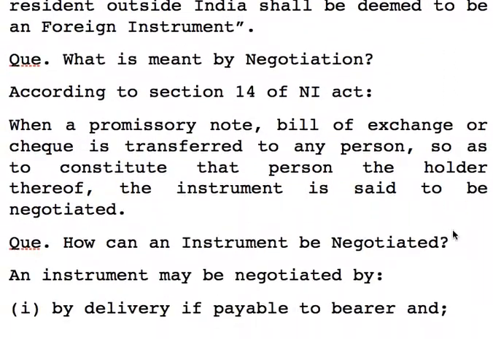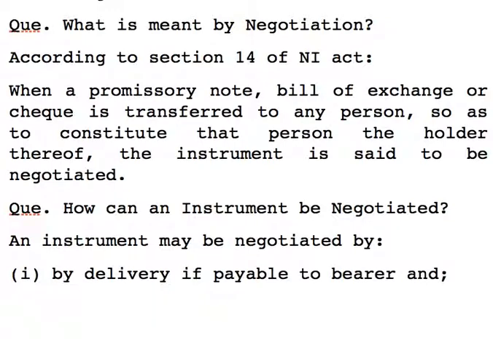Now we are coming to one very important aspect, and this aspect is the term negotiation, and it is covered under Section 14 of NI Act. What is negotiation? Let us go by the definition, then we'll see how it is done.